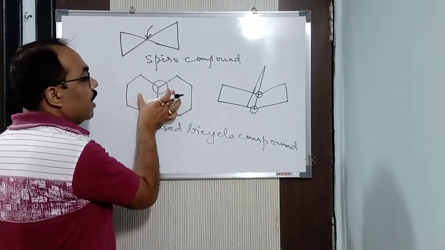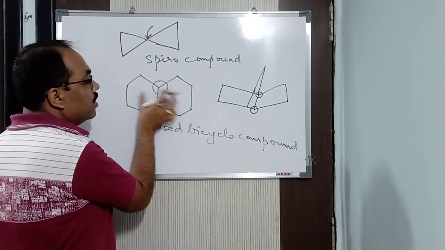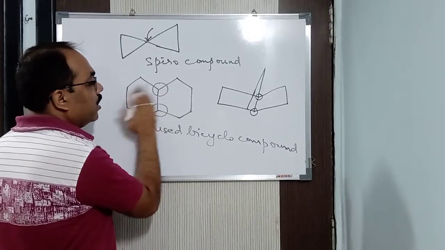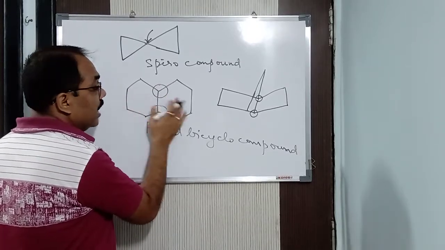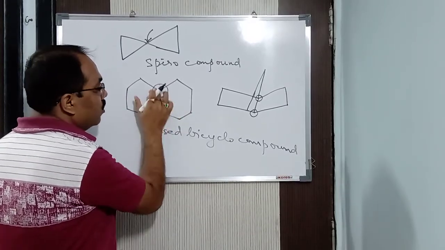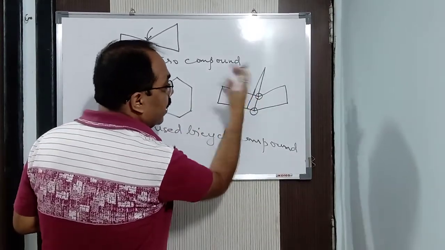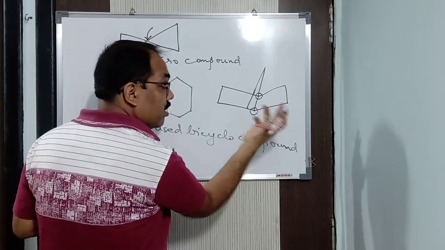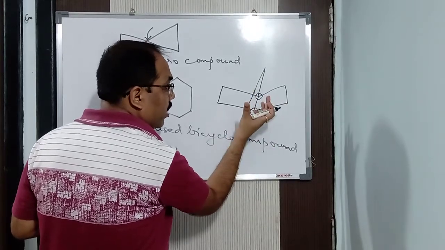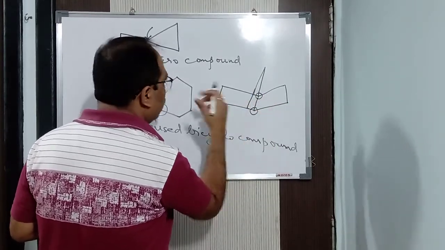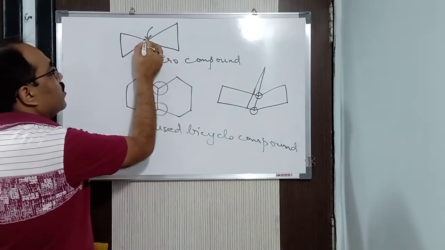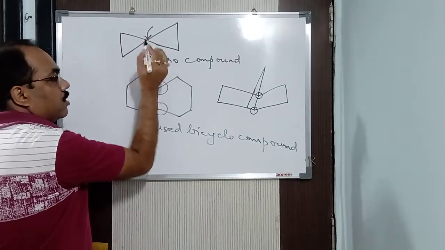This is known as fused bicyclo, where the two rings, one ring and another ring, are adjacent to one another. This is known as fused. So we have two common carbon atoms. It is not necessarily adjacent. It can be inside, it can be outside, anywhere the ring can be. Understood? And this is known as a spiro compound which has one common carbon atom present in it.